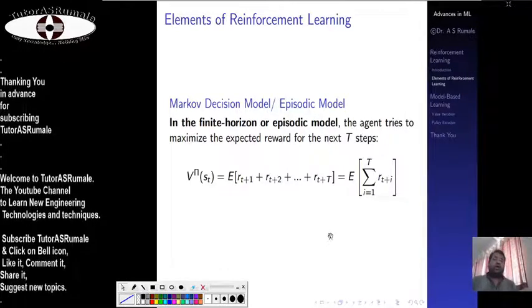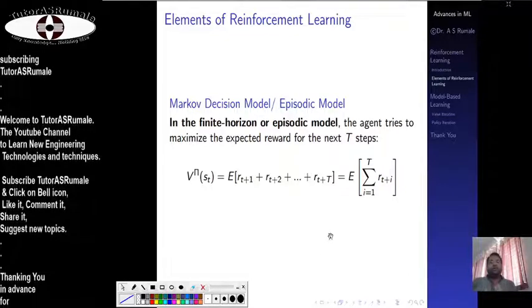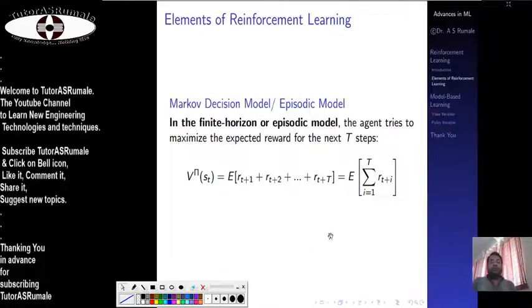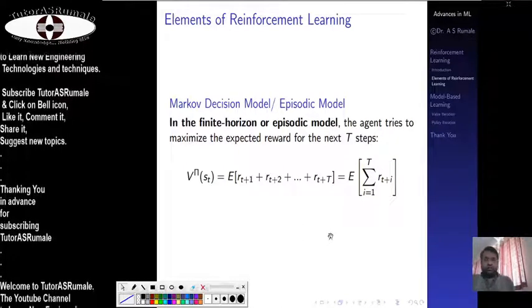To have the maximum expected reward, when we say maximum expected reward, that means you have to win at least 51% of the time.